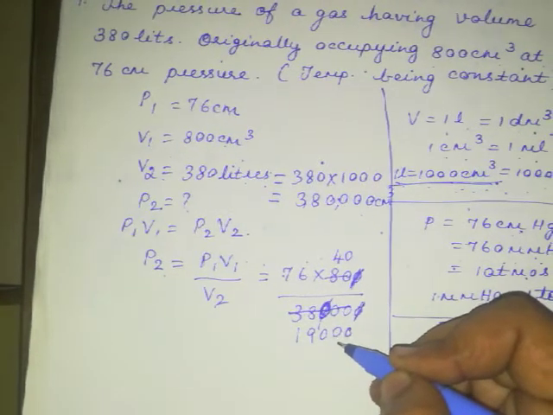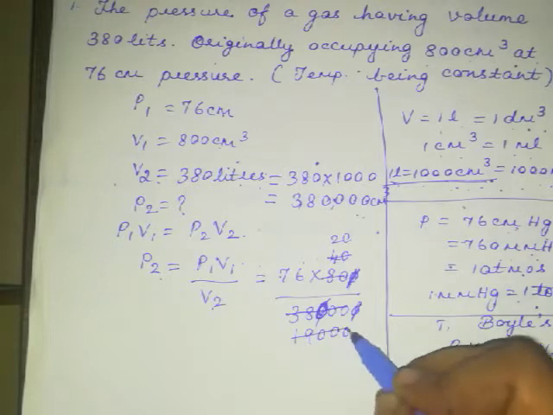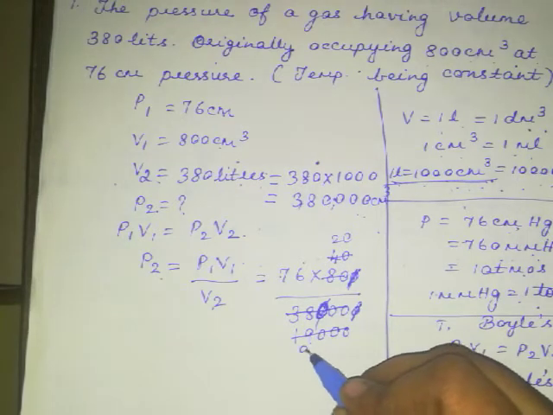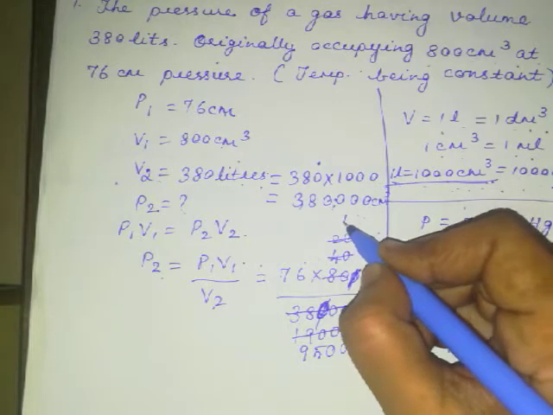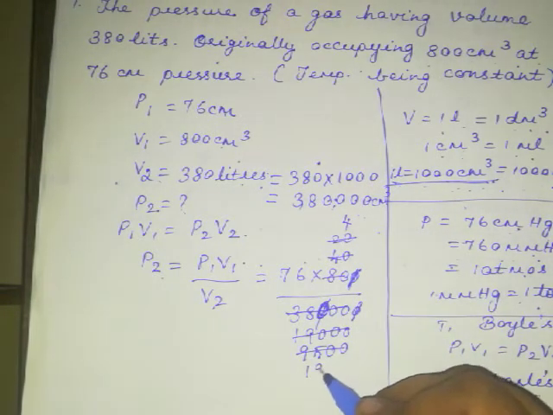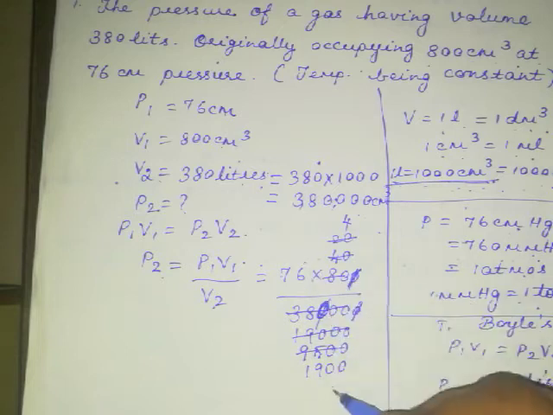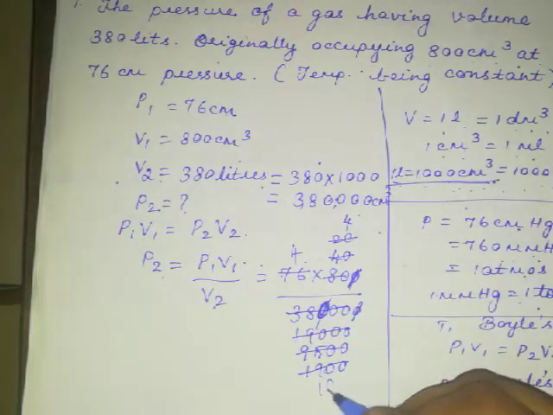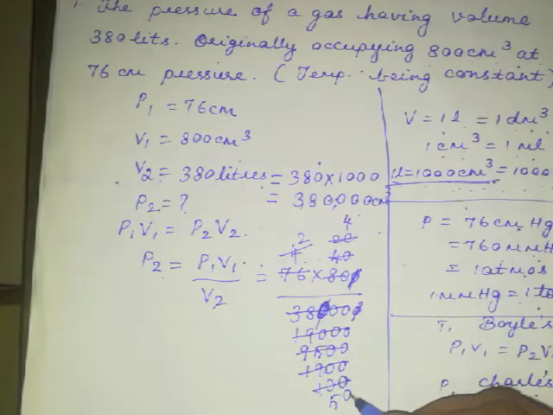Now again, if you go for the calculation here, you will get, for example, 20, I think 2 will go easily there, that's what I feel. Okay, now here 9 5 0 0, again in the 5 tables you can cancel, you will get 4, here 1 9 0 0. So I think how many times will this go? That is 4 times. 4 9s are 36, 7. So I think this will go 4 times, and this is 100, and again you can cancel, this is 2, 50 you will get, and again 125.